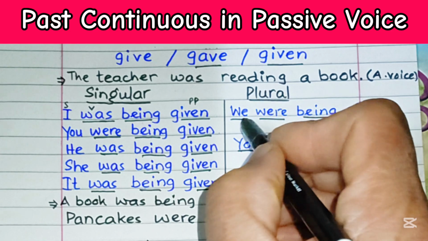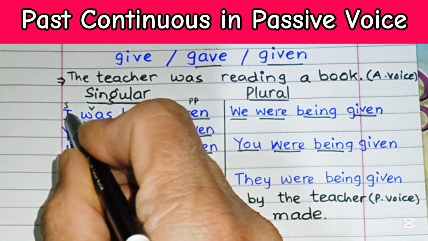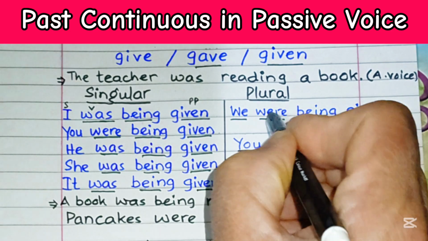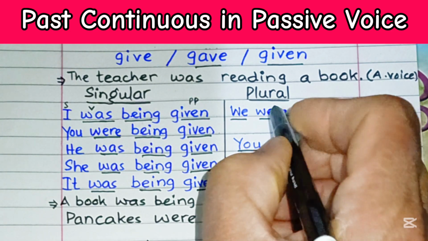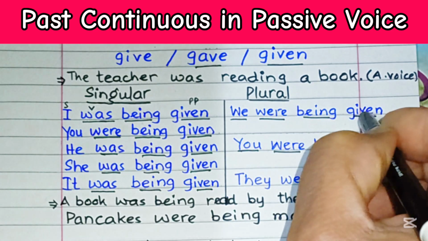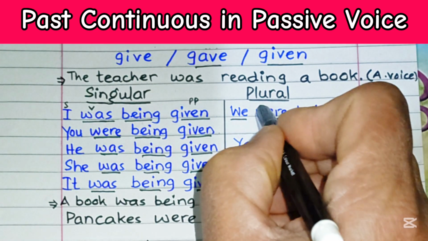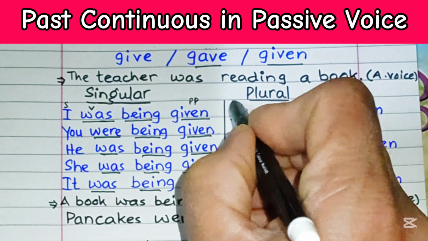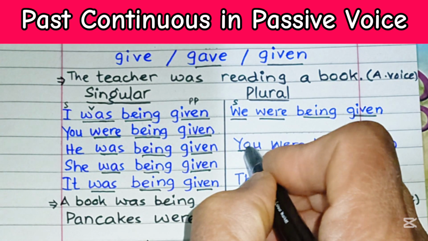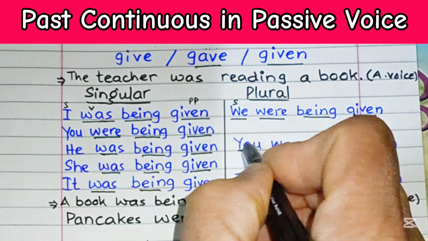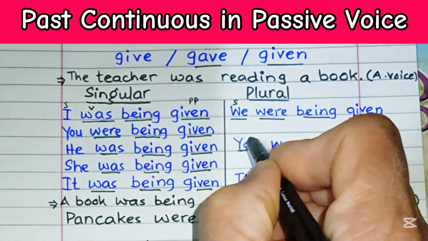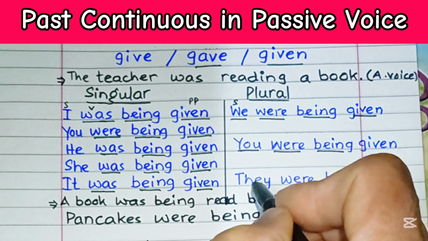Then for plural pronouns, we is going to be the combination of I and you. We were being given. Now over here, were shows the tense, past tense, and being shows continuity, and then this is the past participle. Remember, this were is going to match the subject we. You is the same for singular and plural: you were being given. So this verb be is going to match this subject you.